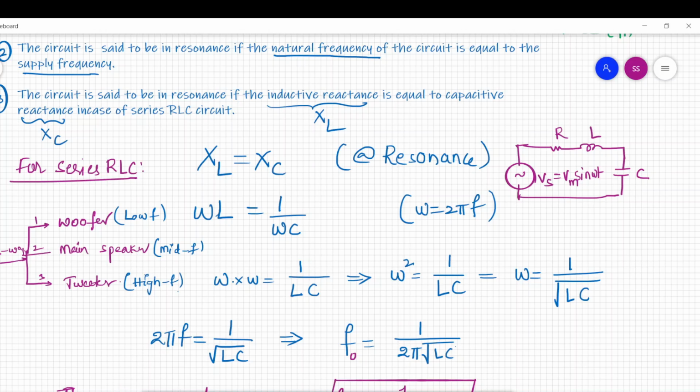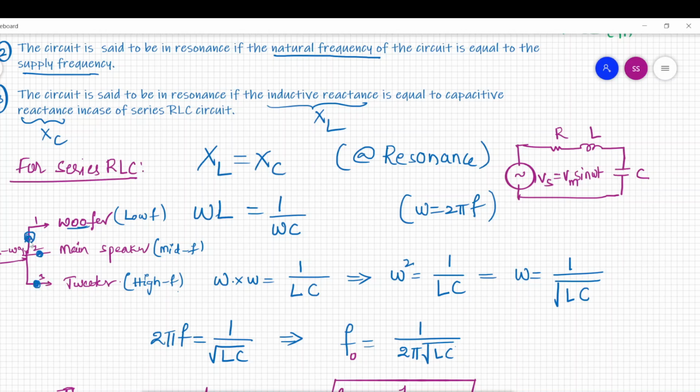If you want to give low frequencies to the woofer, there should be a circuit that allows only low frequencies and rejects high frequencies. For the main speaker, mid-range frequencies should be allowed, and low and high frequencies rejected. Similarly for tweeters, it should allow high frequencies and not allow low and mid-range frequencies.